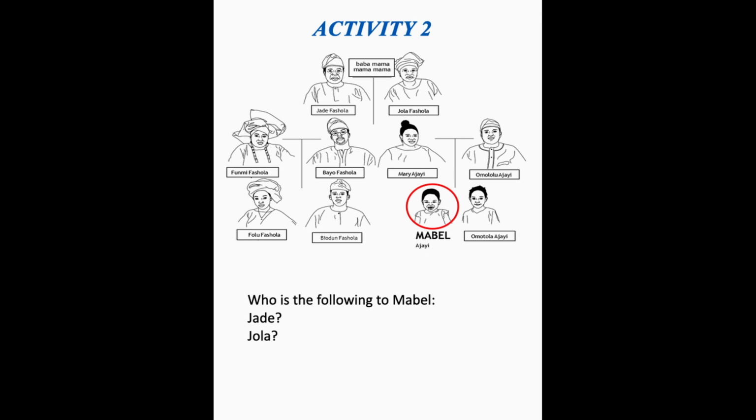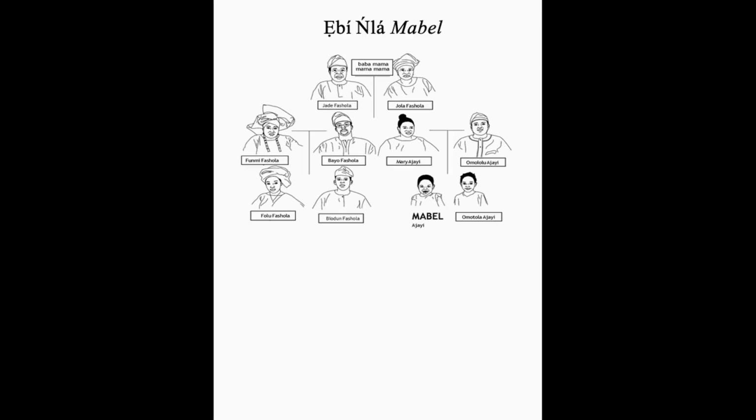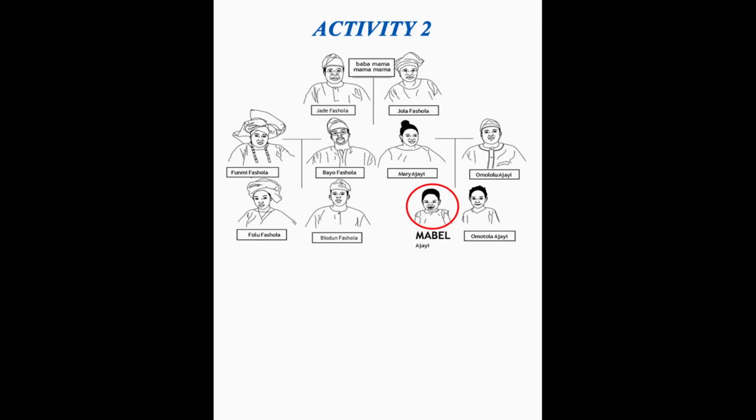Jade, Jola. So the first one is Jade. Second one is Jola. Jade, Jola, Bayo, Fola, Biodun. So again, let me go over that again.